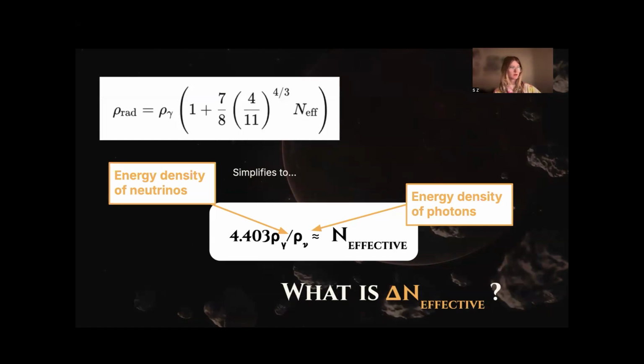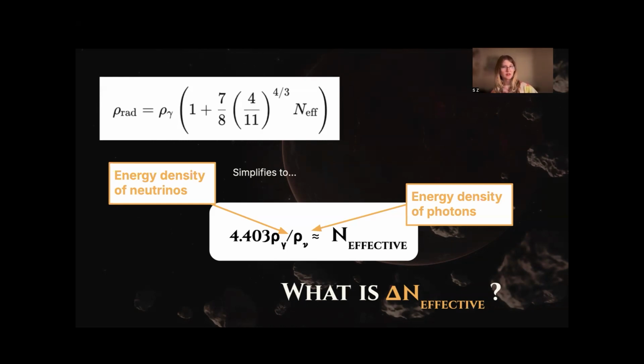Another important factor at the time of BBN is the energy density of the universe contained in relativistic species, parameterized by N_eff. The reason N_eff is so important is because it impacts the expansion rate of the universe and in turn the abundances of light nuclei. This is because the slower the universe expands, the more time elements have to form, which can result in more heavier elements forming and less light elements forming.